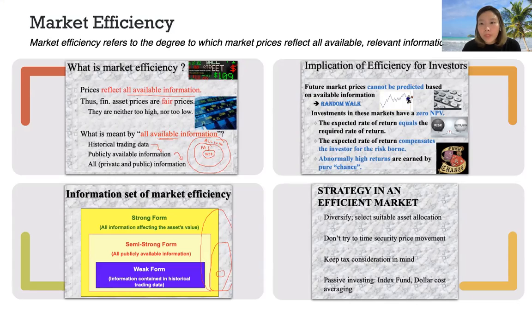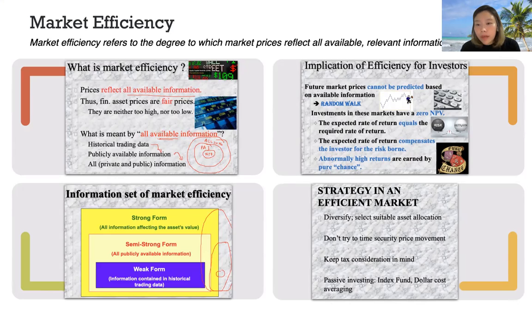The implication of efficiency is that future market prices cannot be predicted based on available information. So it should be a random walk. Investment in this market has a zero NPV, net present value. The expected rate of return equals the required rate of return. The expected rate of return compensates the investor for the risk borne. Abnormally high returns are earned by pure chance.